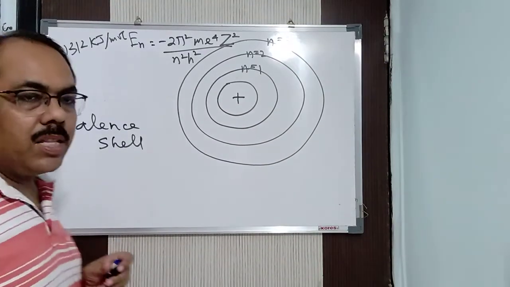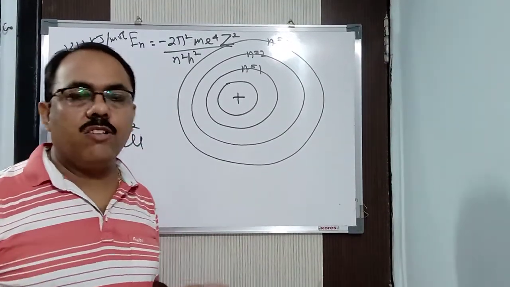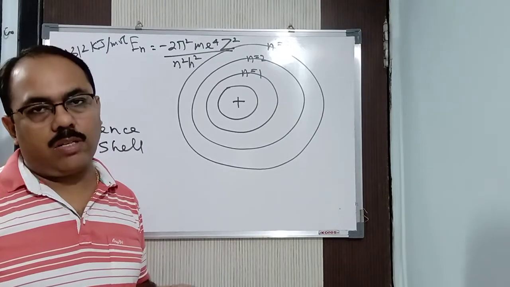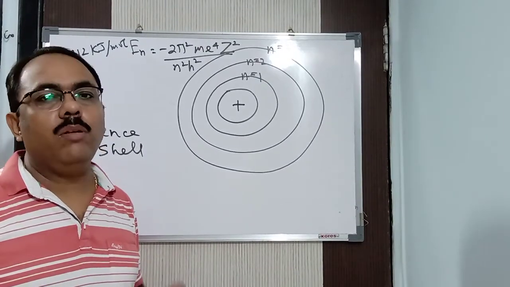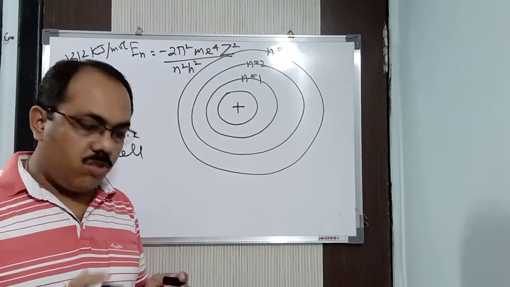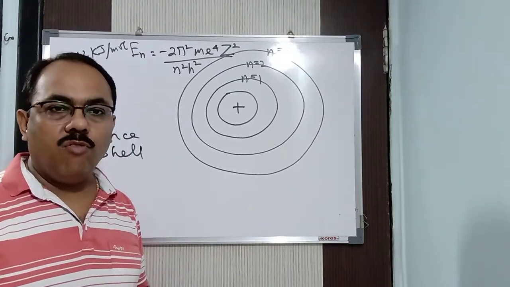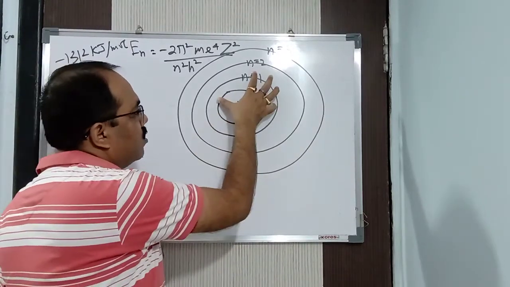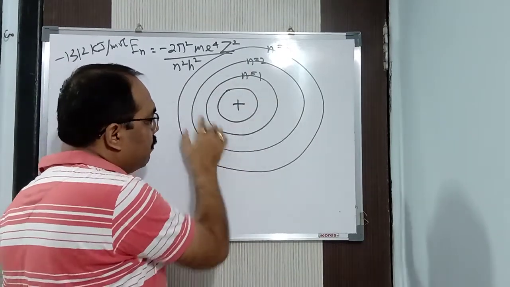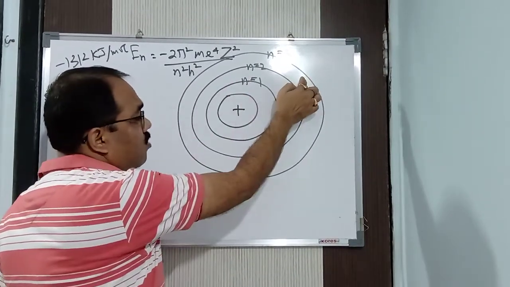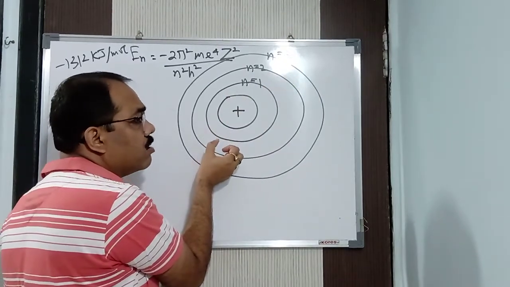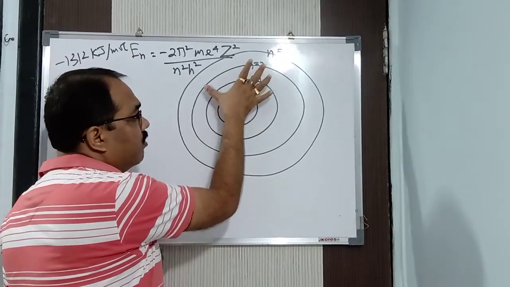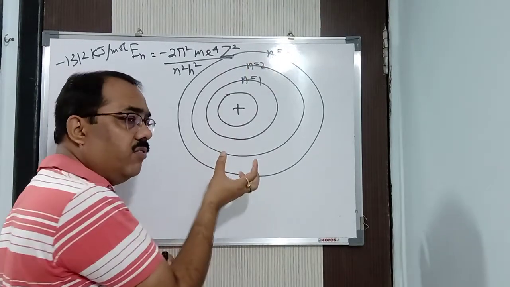And always remember that in a chemical reaction, only the valence electrons participate. In every chemical reaction, only the valence electrons participate. Innermost shell electrons are not participating in it. Why? Let us say this is the outermost shell, and these two are the innermost shell. They are held strongly by the nucleus. Why? Because the nucleus is positive, the electrons are negative, so there is an attractive force.